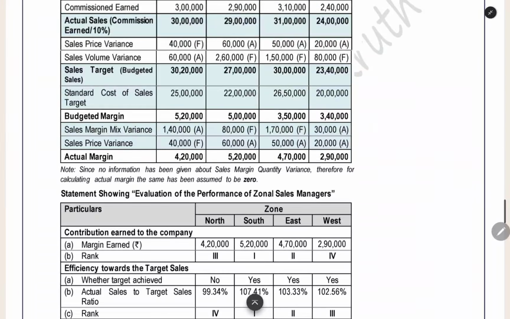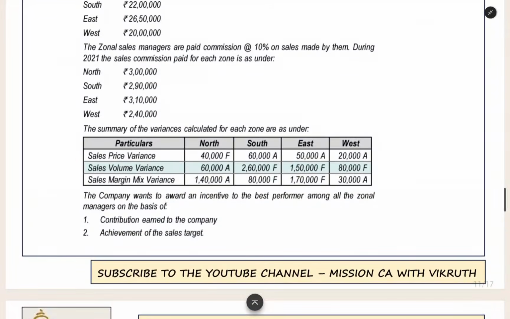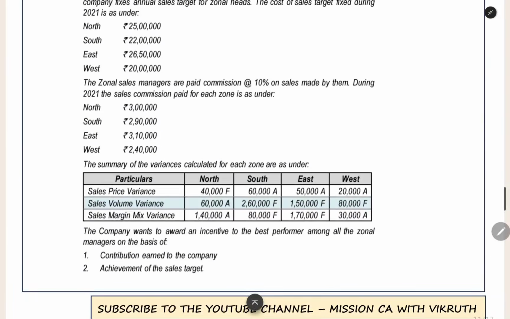And in this margin what we can do is adjust the margin mix variance. And here we have the sales price variance, right? If you have studied standard costing, you will know that sales price variance is the same as sales contribution price variance. This is the same as sales margin price variance.